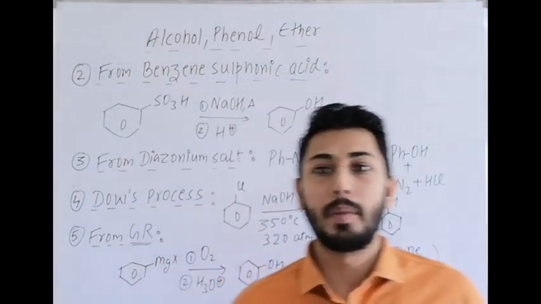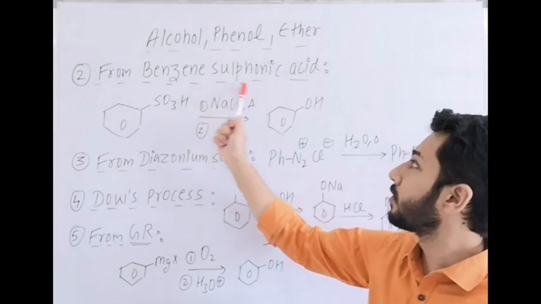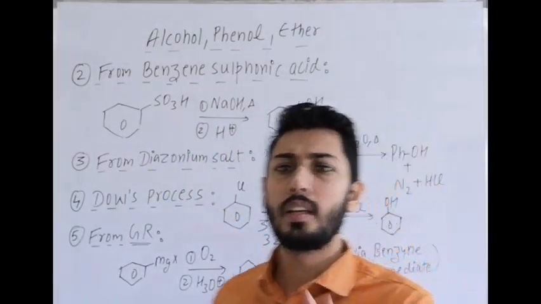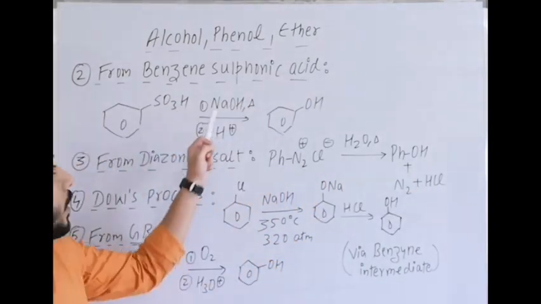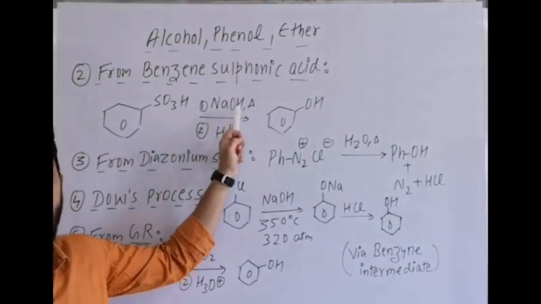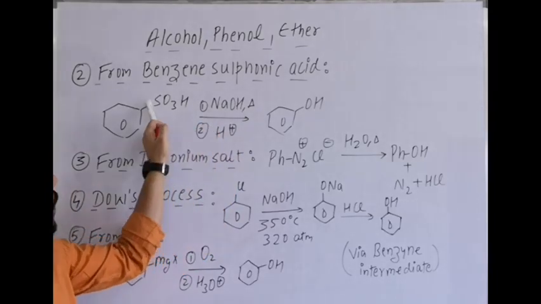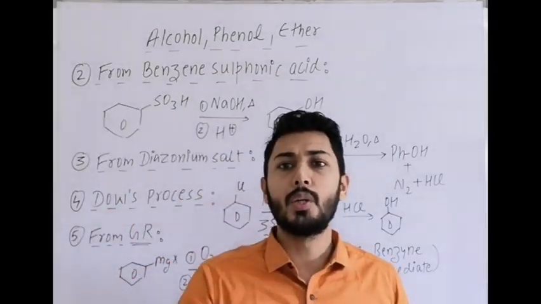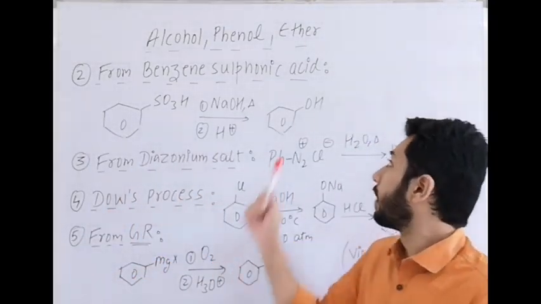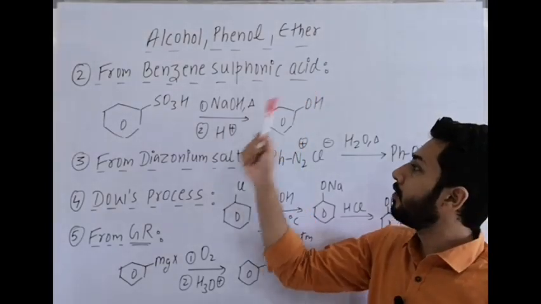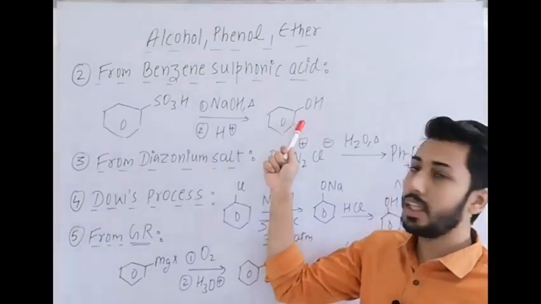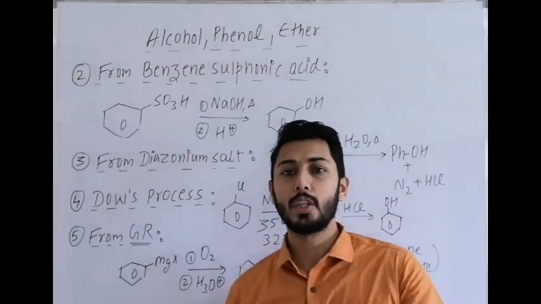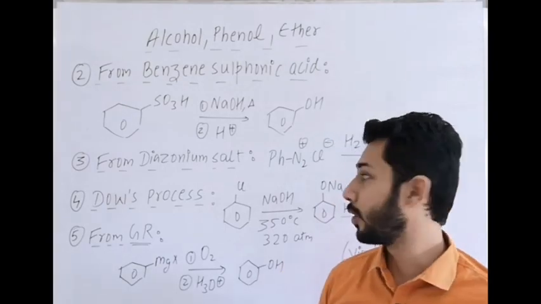The second reaction for preparation of phenol is from benzene sulfonic acid. These reactions can be used directly in conversion. Benzene sulfonic acid with alkaline medium, that is NaOH, heat. It is a substitution reaction, SO3H is substituted and forms OH. But due to alkaline medium, it becomes O minus and then we add H3O plus, acidify it to get OH.